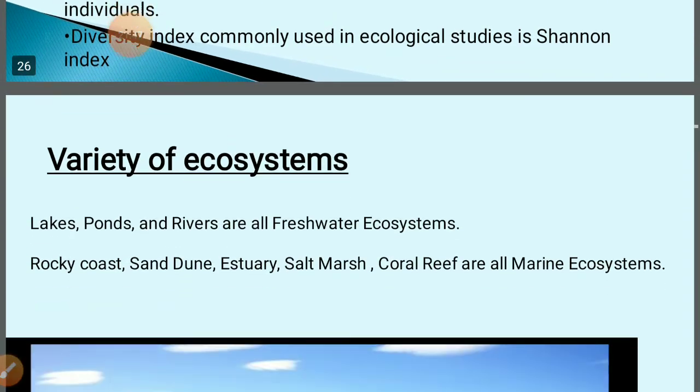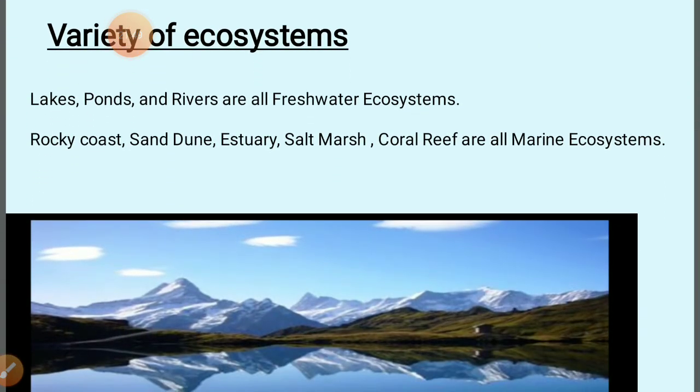The third one is variety of ecosystem. When we talk about the ecosystem, all of you know that this is the relationship between abiotic and biotic components. There are different types of ecosystem like lake, pond, and river. These are examples of freshwater ecosystem.